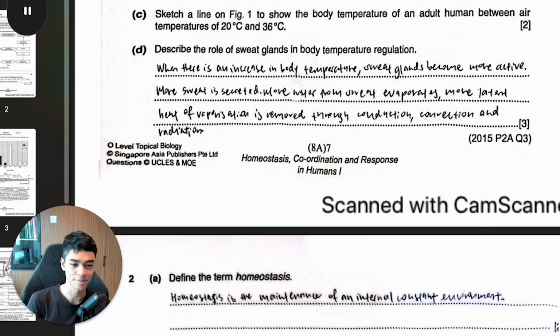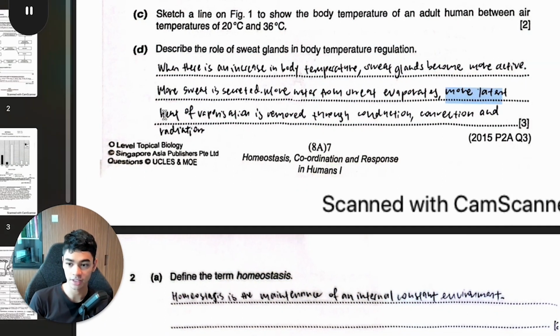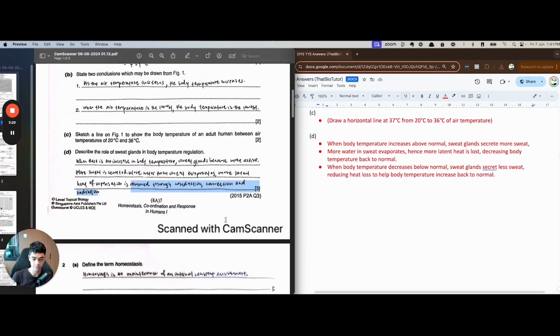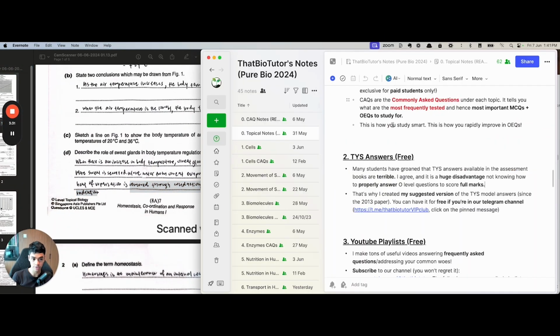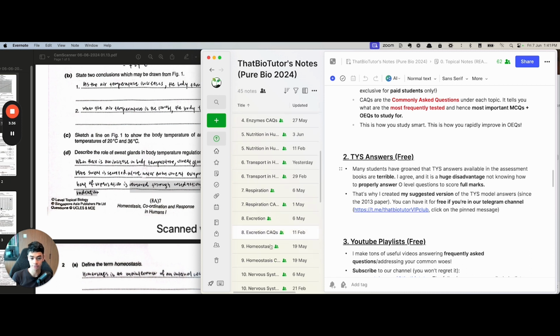So yeah, compared to mine, I just want to point out that more latent heat is lost is correct. You don't actually have to say of vaporization, but of course it's accepted. You won't lose marks for this. Okay, then you say removed through conduction, convection, radiation. This is not true. Because these are the key phrases that we use for another point, but not the sweat point.